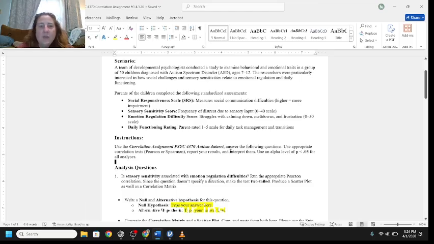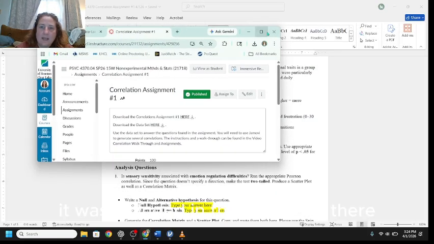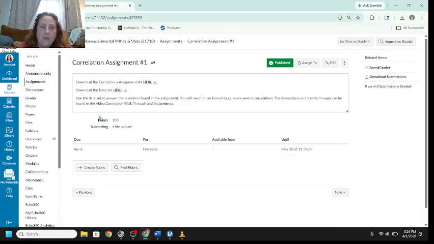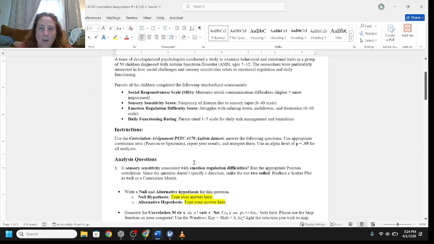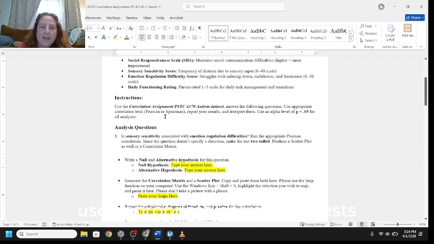So your instructions were to use the correlation assignment, PSYC 4370 autism data set, which if you look in Canvas, it was included in the post right there. Download the data set here. Okay. It says use appropriate correlation tests, which is Pearson or Spearman. Report your results and interpret them. Use an alpha level of P is less than 0.05 for all analyses.